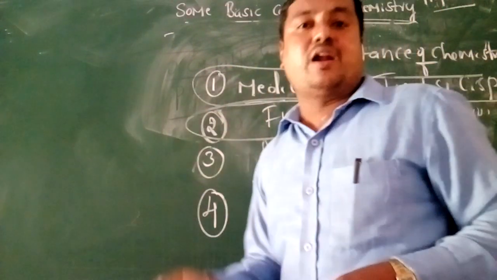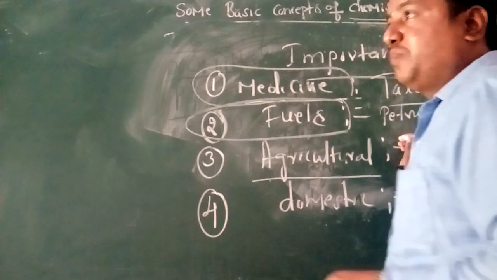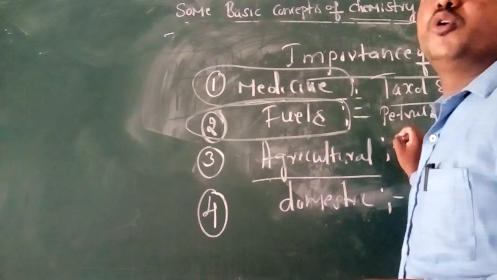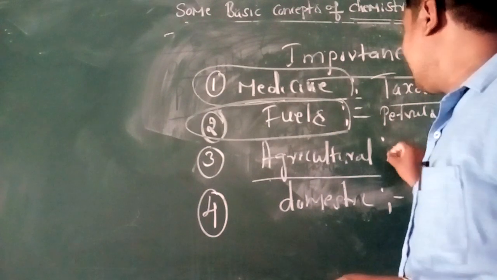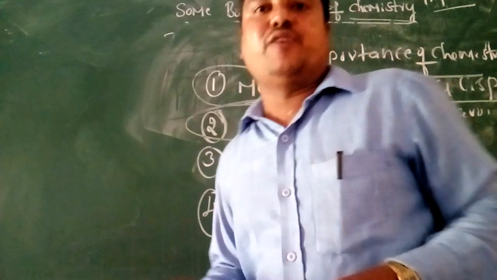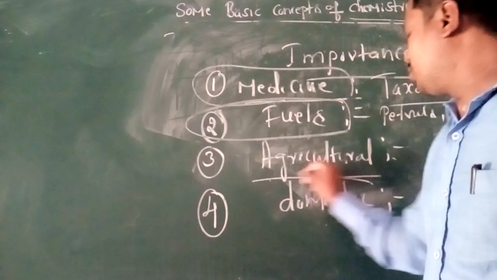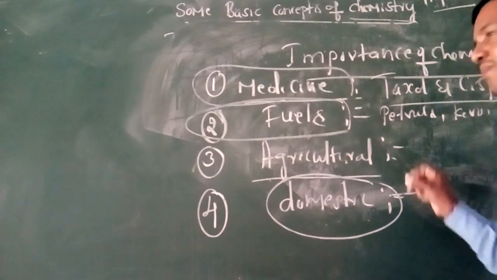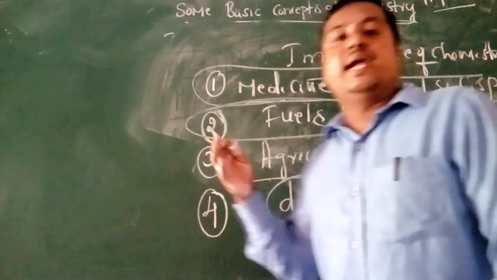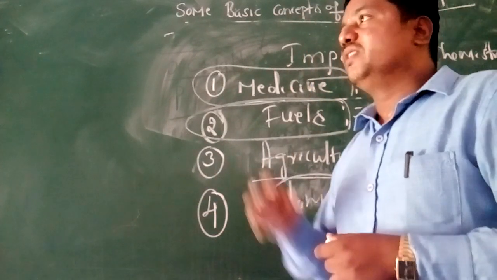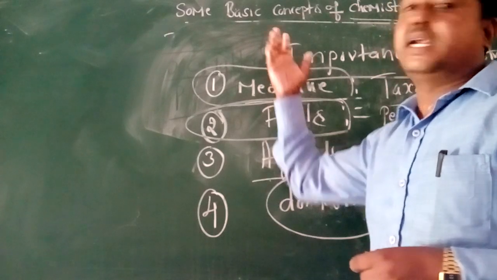In the agricultural field, various chemical fertilizers are there, like diammonium phosphate, urea, ammonium nitrate and many more. These fertilizers are essential for cropping purposes. Next, domestic purpose: fiber industries, textile industries, paper industries and many more. These are the important applications for the importance of chemistry.